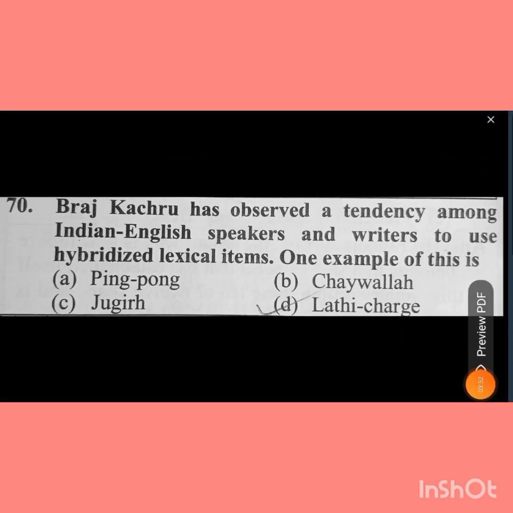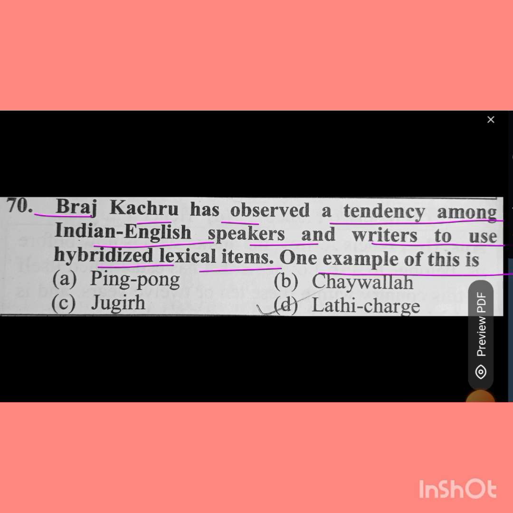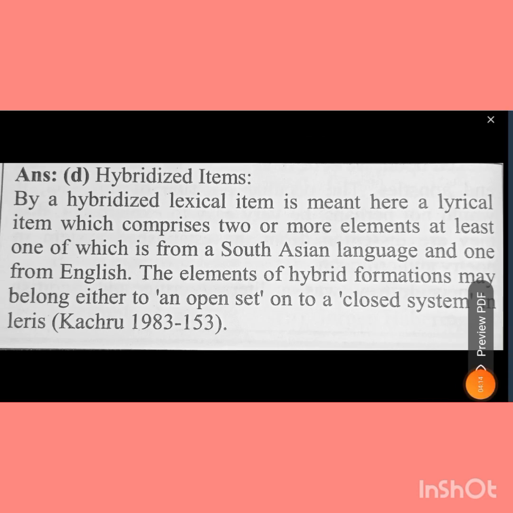And question number 70. Braj Kachru has observed a tendency among Indian English speakers and writers to use hybrid lexical items. One example of this is: ping pong, chaiwala, jugir, lathi charge. So the answer of this question will be lathi charge. It means D option. Hybrid items.